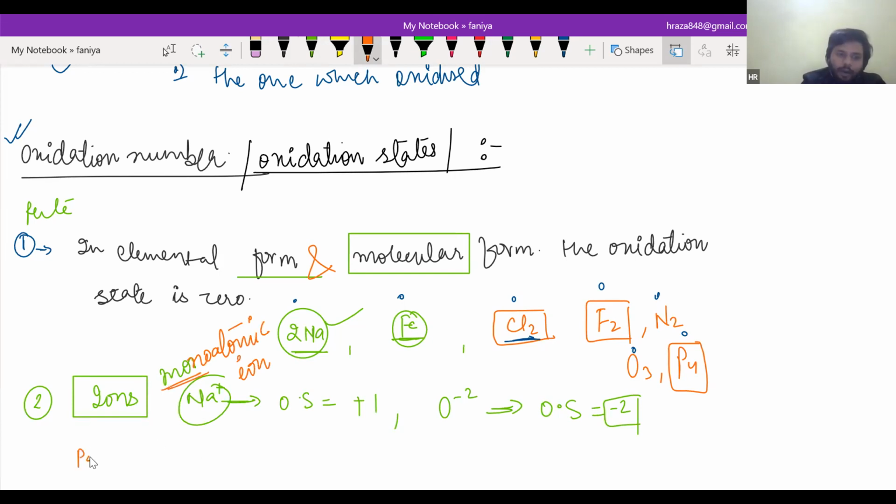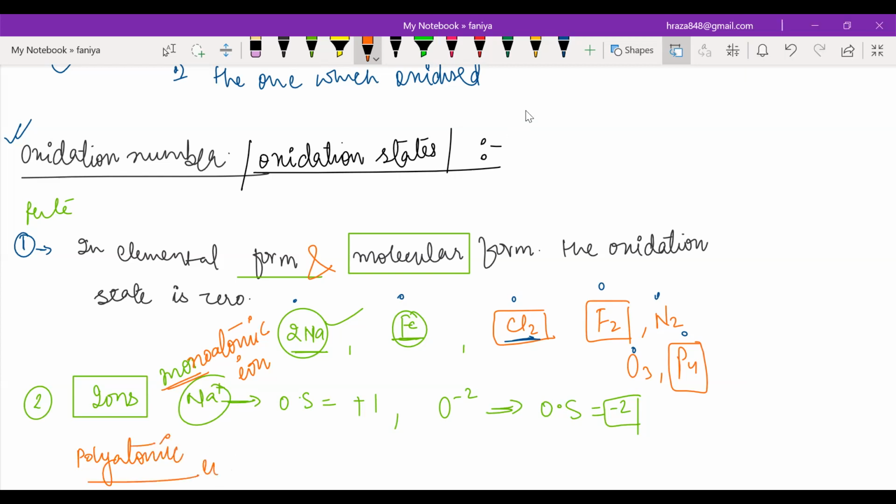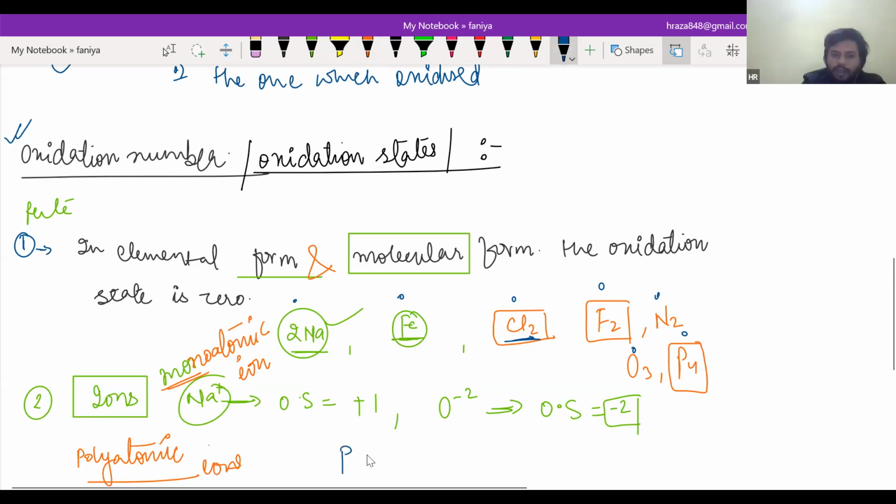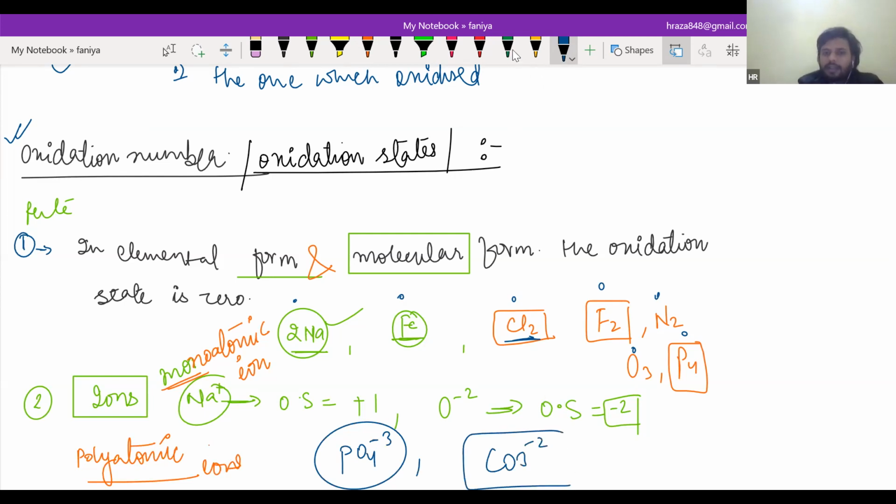Single. And if we are talking about polyatomic ions, just concentrate here. If I'm talking about polyatomic, that means PO4 3-, CO3 2- type. Always remember, when we calculate the oxidation number, the value will be equal to -2, the value will be equal to -3. It will be clear now. Just write it, and then I will calculate it. Then you will get what I want to say.